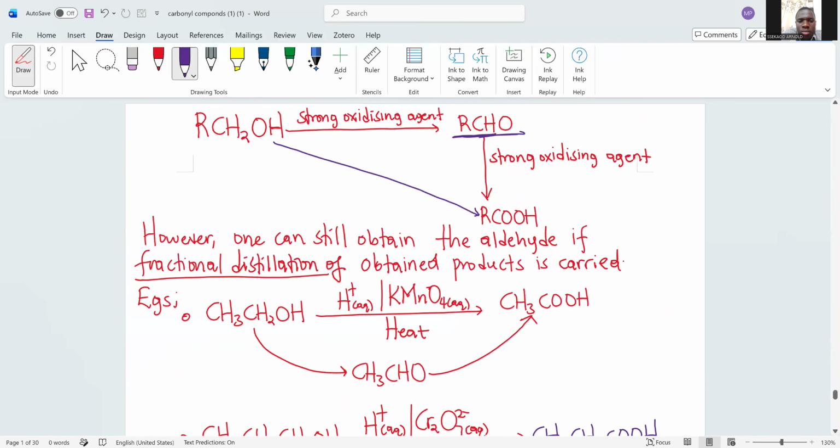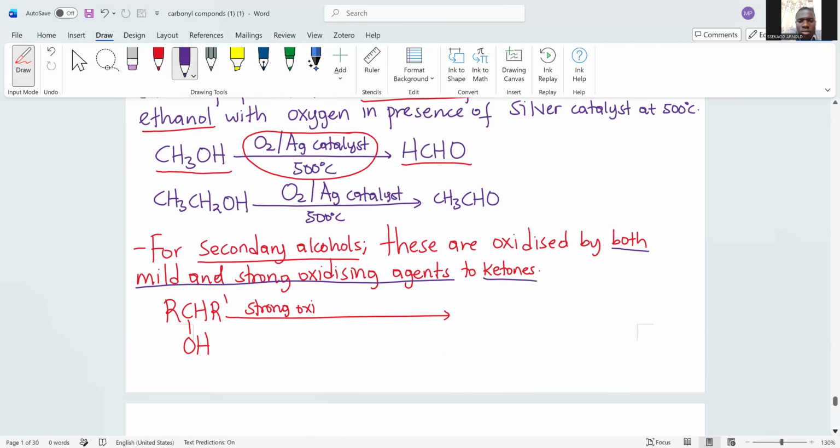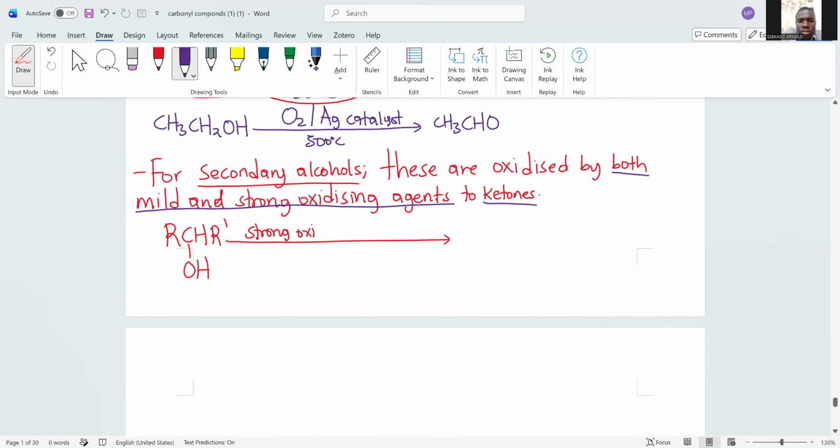So in principle, one has the following. If you use a strong oxidizing agent, also weak or mild oxidizing agent, what do you get?